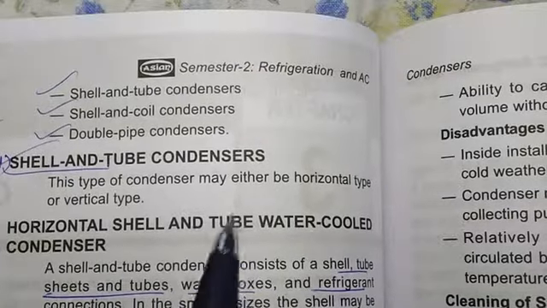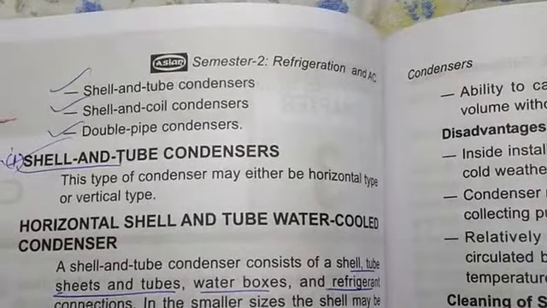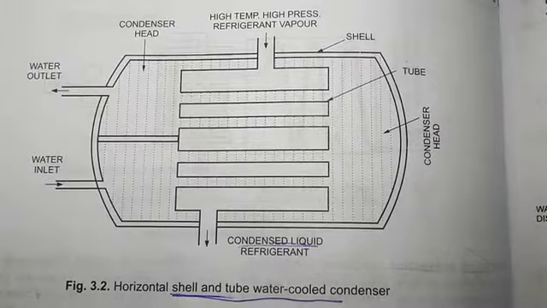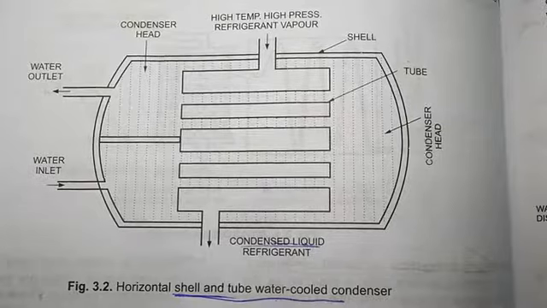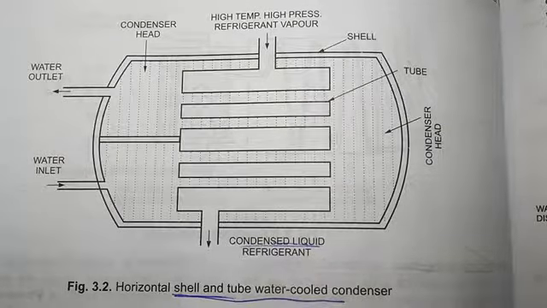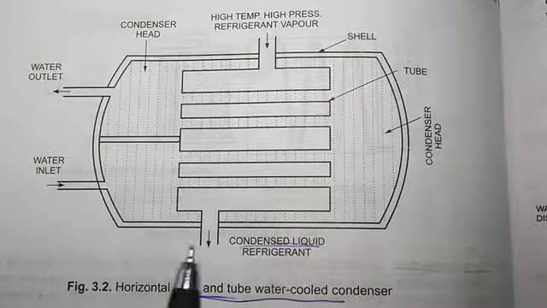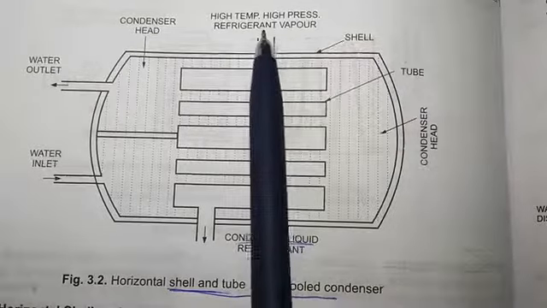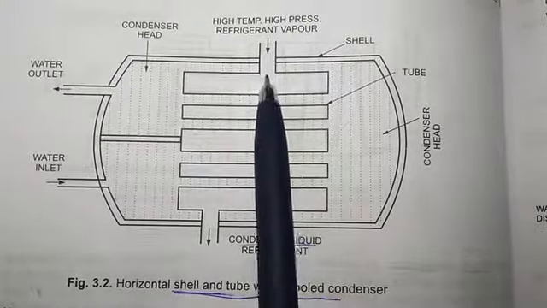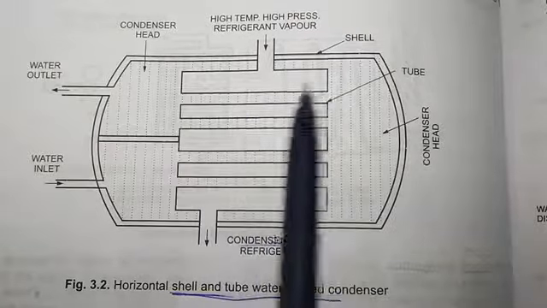In this type of condenser, we will see its diagram first. Okay, so this is a horizontal shell and tube water cooled condenser. In this condenser you can see that this is the high temperature high pressure refrigerant vapor which is coming from the compressor and passing through these horizontal tubes.